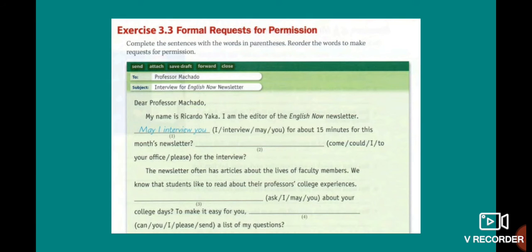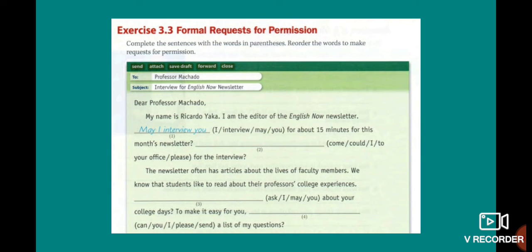Let's continue. Exercise 3.3. These are formal requests for permission. Okay, we complete the sentences with the words in parentheses and reorder the words that we have here for making requests for permission. Okay, this one is an email to Professor Machado and the subject is the interview for English Now newsletter.